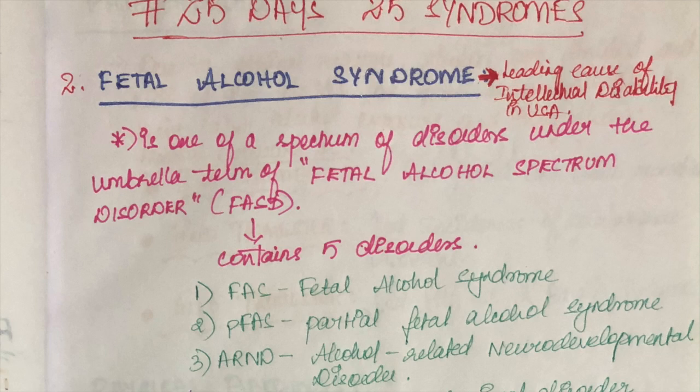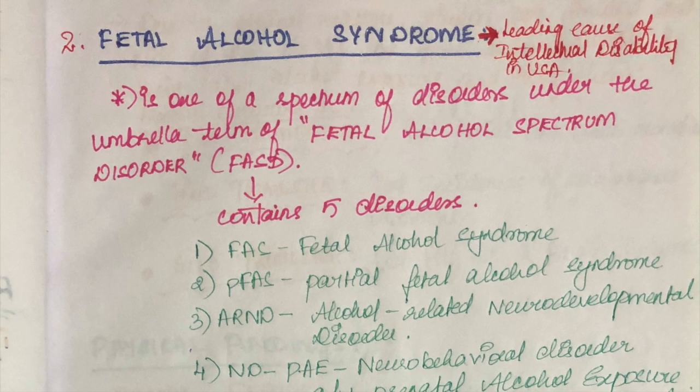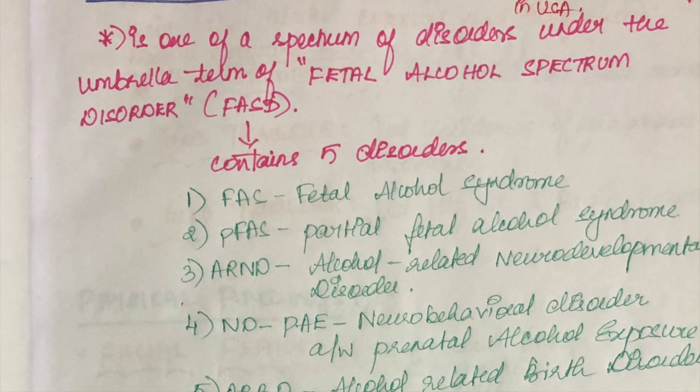On day 2 of 25 days 25 syndromes, today we are going to talk about fetal alcohol syndrome, which is the leading cause of intellectual disability in the USA. It is one of the spectrum of disorders under the umbrella term of fetal alcohol spectrum disorder, FASD.